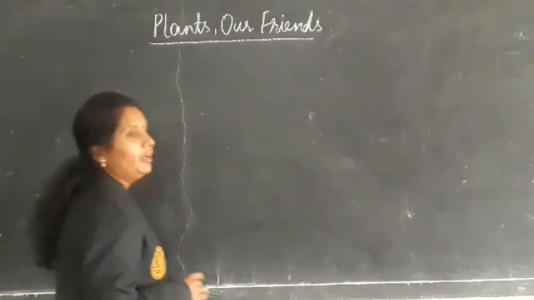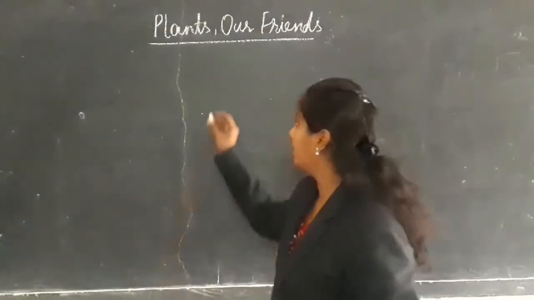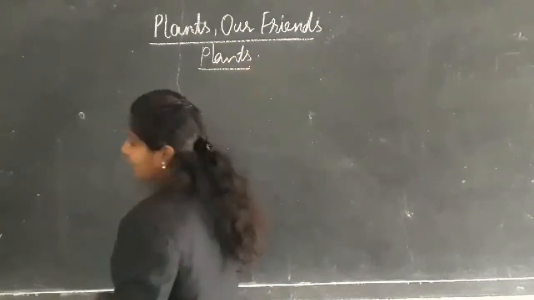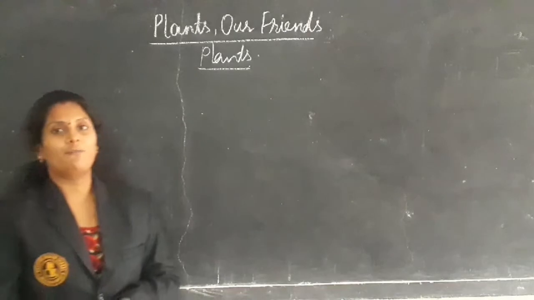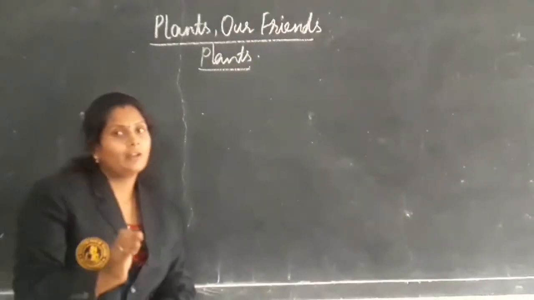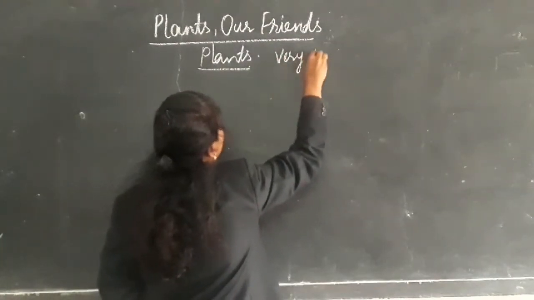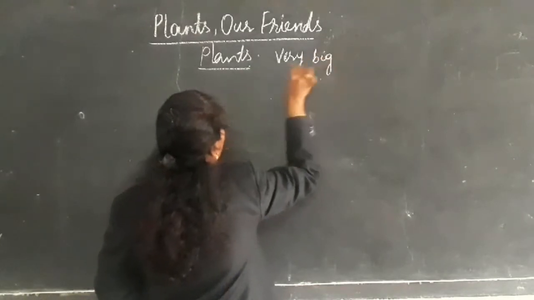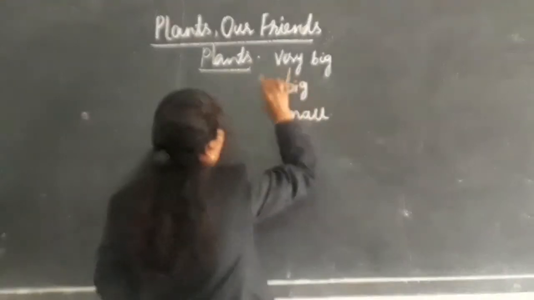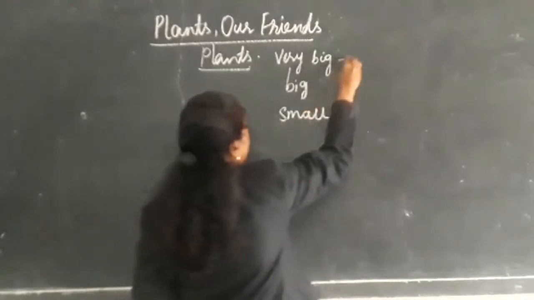Okay, so in our surroundings, we can see a number of plants. Different kinds of plants we can see. That means very big, medium and very small. Very big plants we call trees.